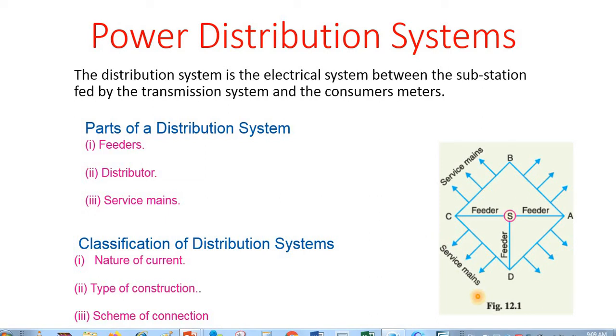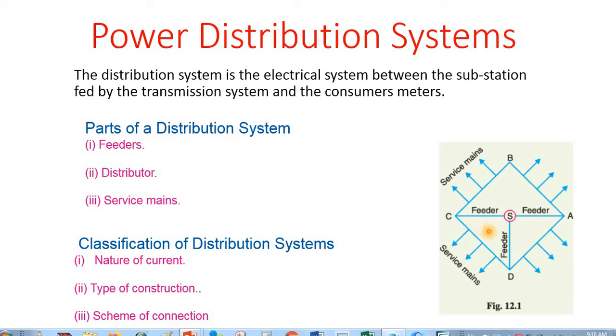The purpose of the feeder is to supply electricity from substation to different distributors. Normally the feeders are at high voltages, while the distributors are at low voltages, conforming to the standards provided by the electricity company.